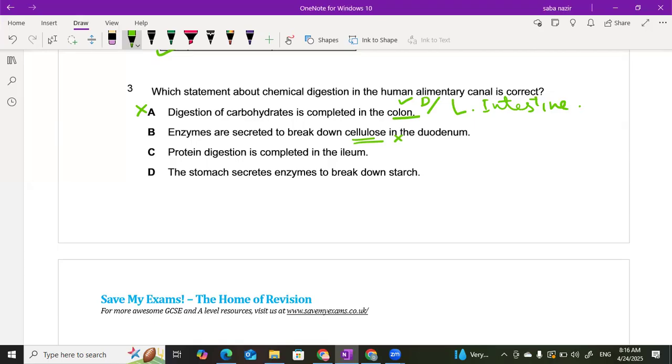Protein digestion is completed in the ileum. If this makes sense, the stomach secretes an enzyme that breaks down starch. No, this is also incorrect. The stomach secretes an enzyme that breaks down protein. So C is the correct answer. Sometimes in your answers you need to find the odd one out.